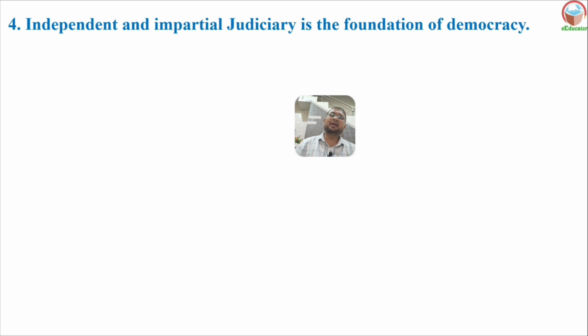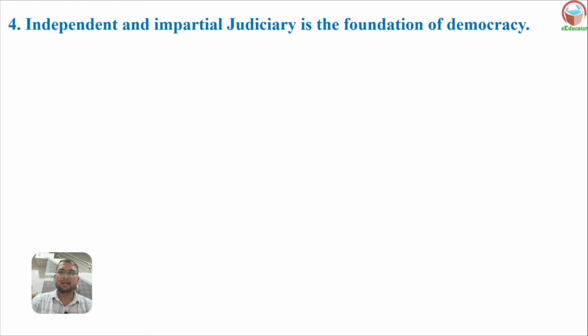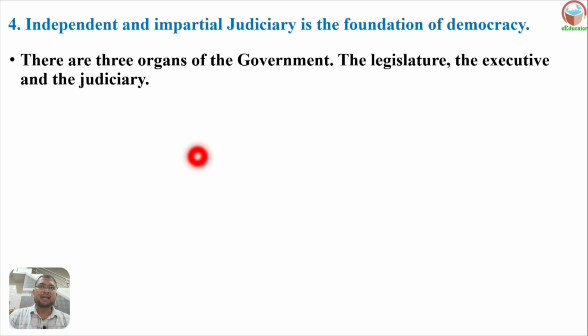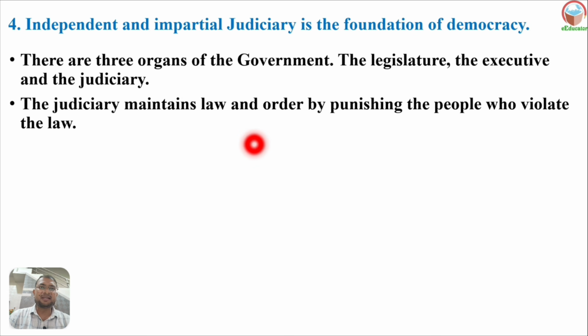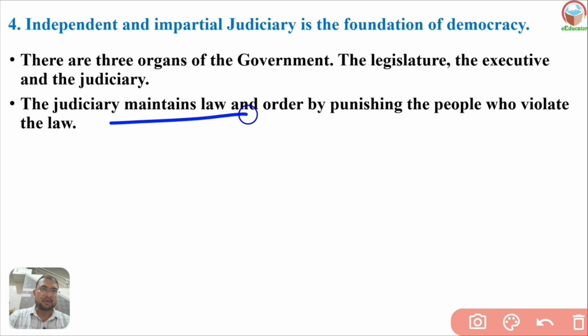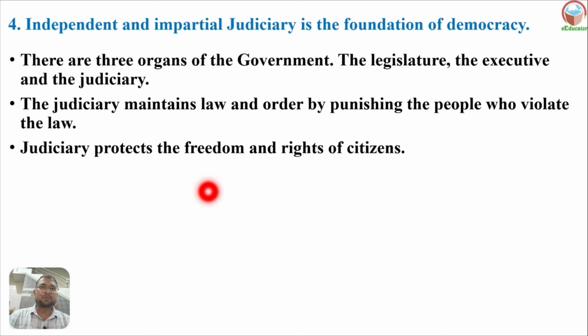Fourth number, an independent and impartial judiciary is the foundation of a democracy. There are three organs of the government: legislature, executive, and judiciary. The judiciary maintains law and order by punishing the people who violate the law. The judiciary also protects the freedoms and rights of citizens.